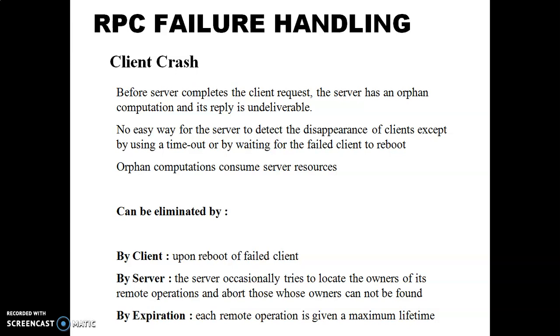RMI implementation and error handling differ between systems. Sometimes several semantics are implemented among which the user is allowed to select. Okay. So the remote procedure failure handling can be done by these three semantics.